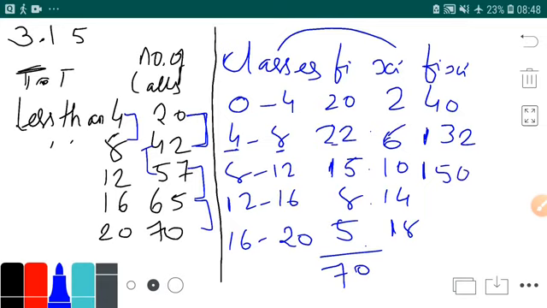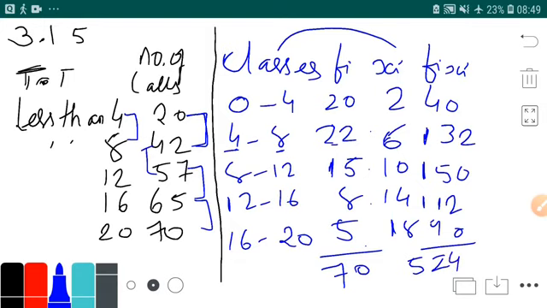8 into 14, that is 112. 18 into 5, 90. What is the total of this? 40 plus 132 plus 150 plus 112 plus 90, it's 524.